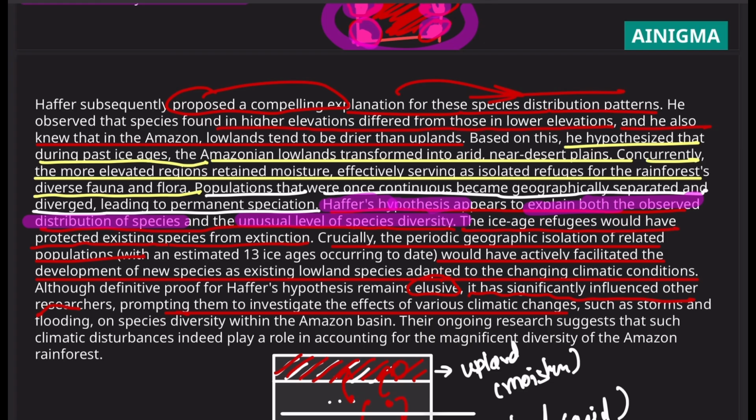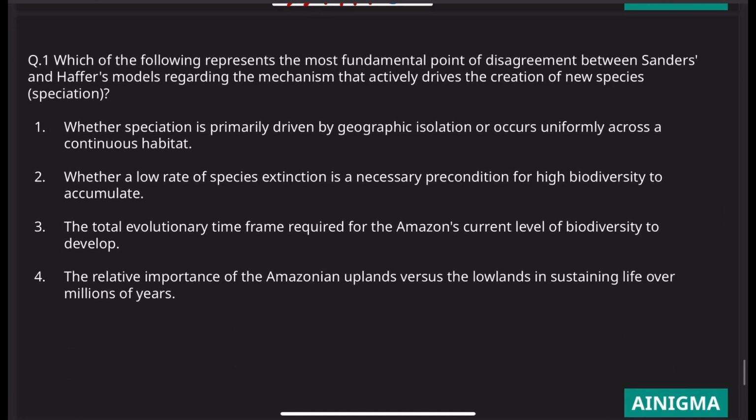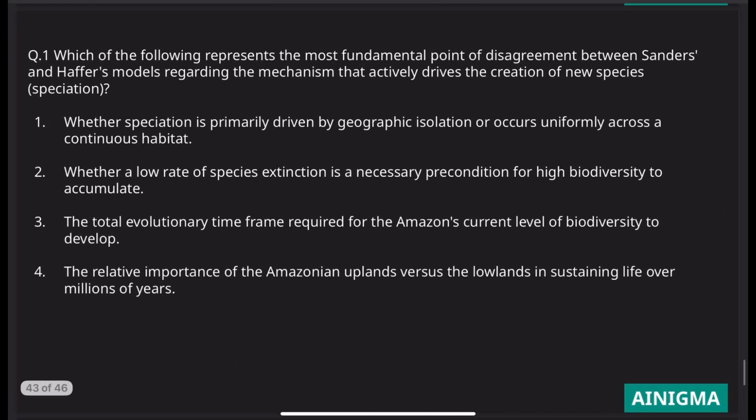So let's look at the questions now. It should be fairly doable now. Question number 1. Which of the following represents the most fundamental point of disagreement between Sanders and Haffer's models regarding the mechanism that actively drives the creation of new species, that is speciation? So what was the disagreement between Sanders and Haffer's model?